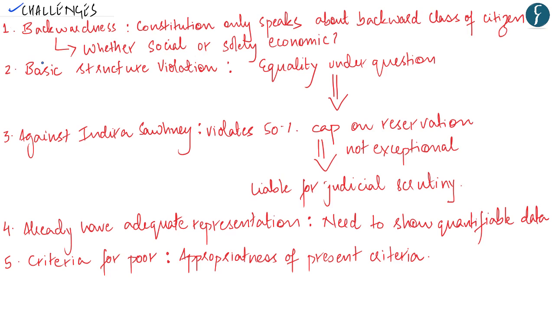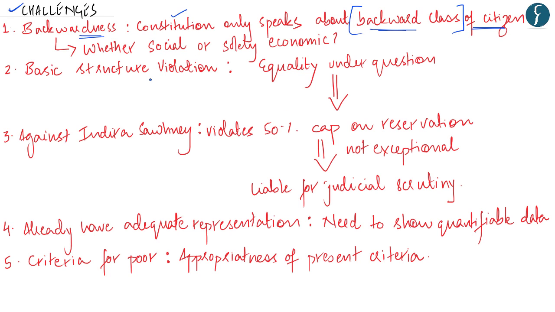Now, though the government has decided to amend Article 15 and Article 16 to facilitate providing 10% reservation for the economically weaker section, there is a doubt if such an amendment would pass the judicial scrutiny. The first ground would be the criteria of backwardness. The reason is the Constitution of India provides reservation only for the backward class of citizens. That is to say, presently the Constitution only mentions giving reservation to the backward class of citizens. The reason for this is because it is felt that these backward class of citizens have suffered for a very long time a lot of discrimination, especially in the areas of education and employment.